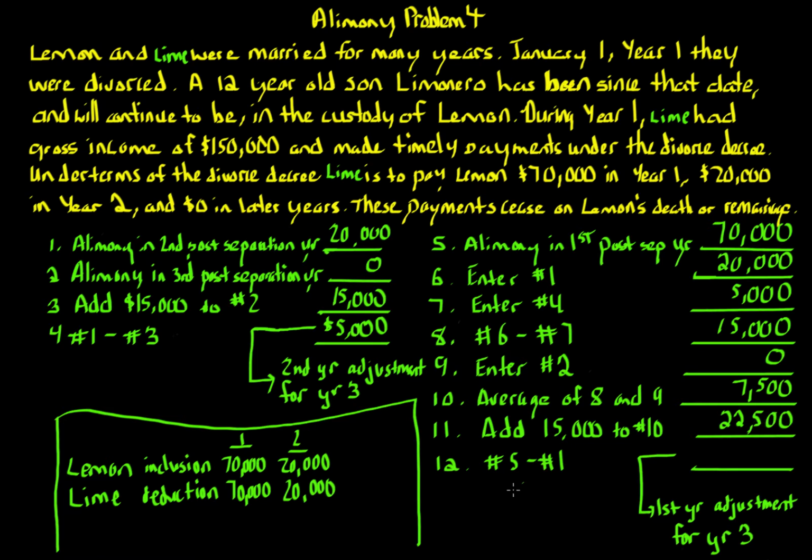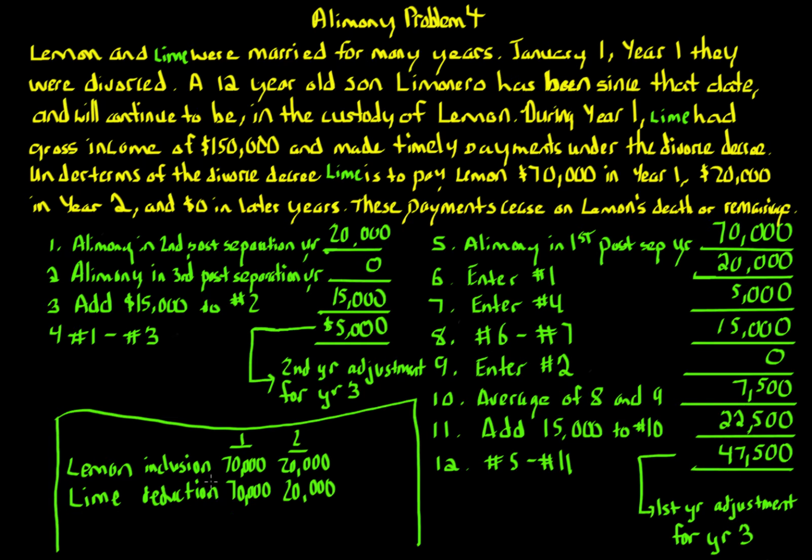And then finally, number 12 is subtract number 5 minus number 11. So number 5 is 70,000 minus number 11, which is 22,500. And that gives us 47,500 is recaptured in year 3 from year 1.